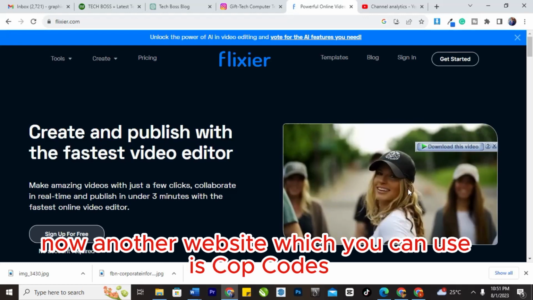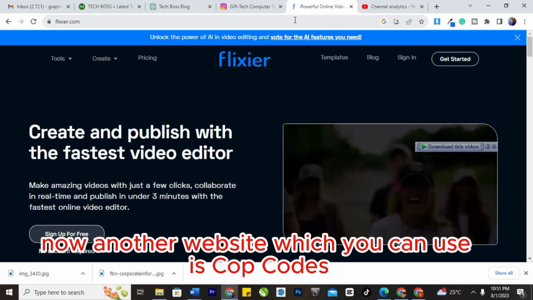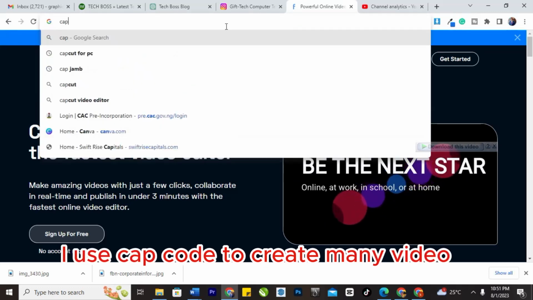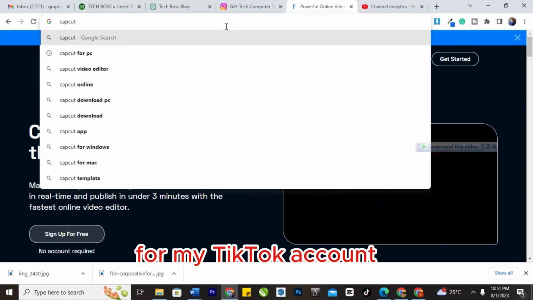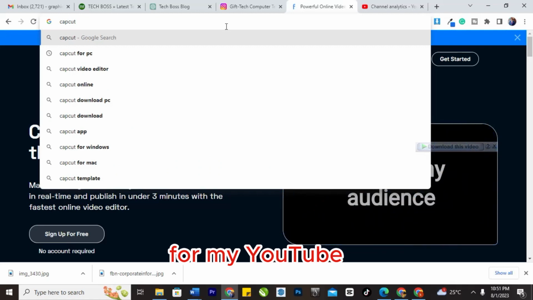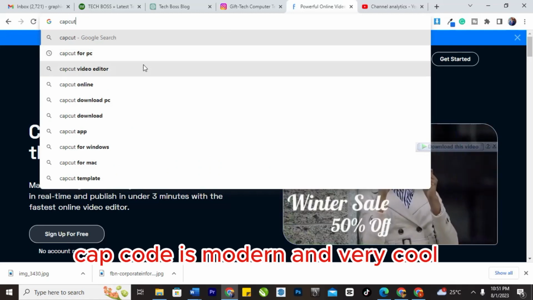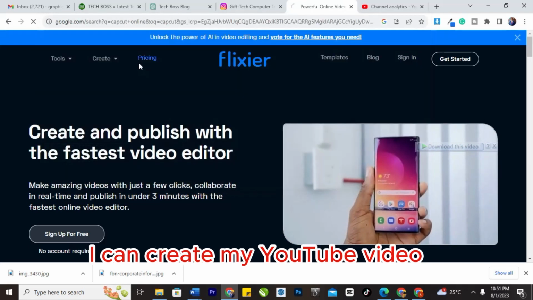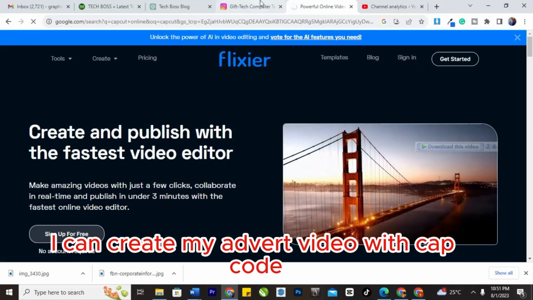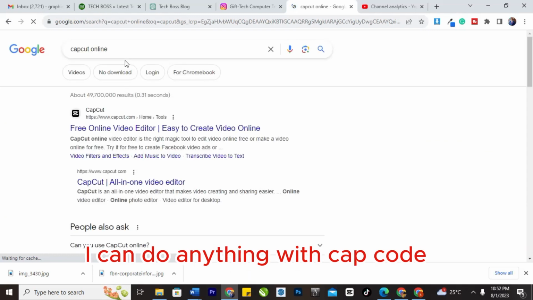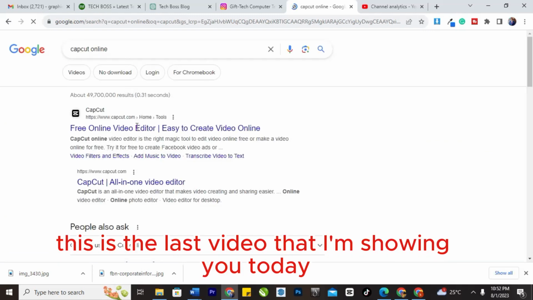Now another website which you can use is CapCut. I love CapCut. I use CapCut to create many videos for my TikTok account, for my YouTube. I use it very well. CapCut is mad and it's very cool. I can create my YouTube video. I can create my advert video with CapCut. I can do many things with CapCut. So this is the last video editor I'm showing you today.